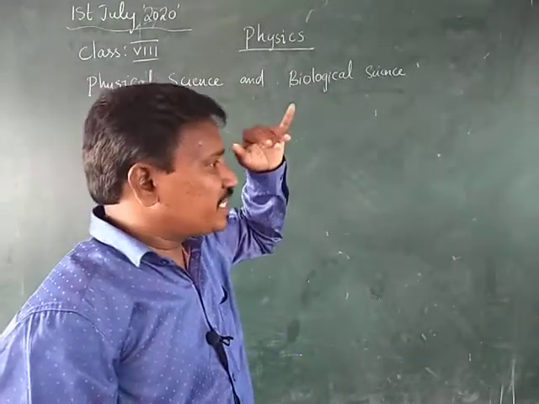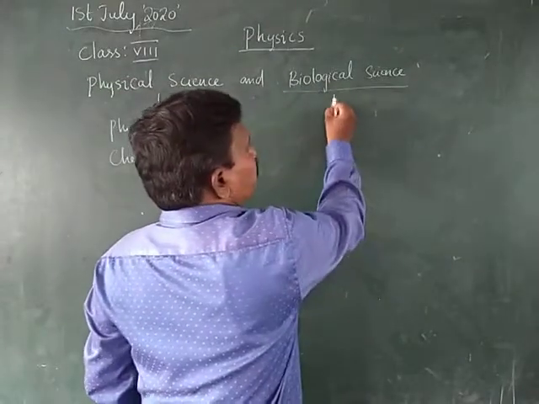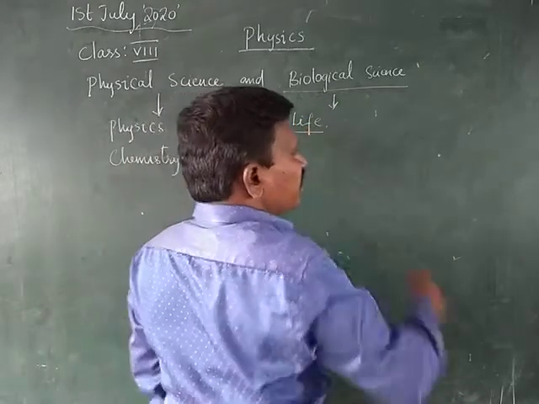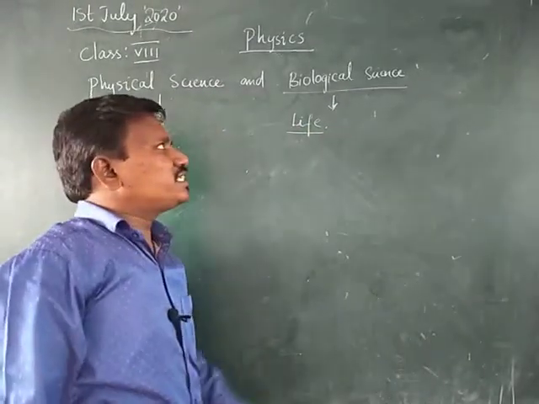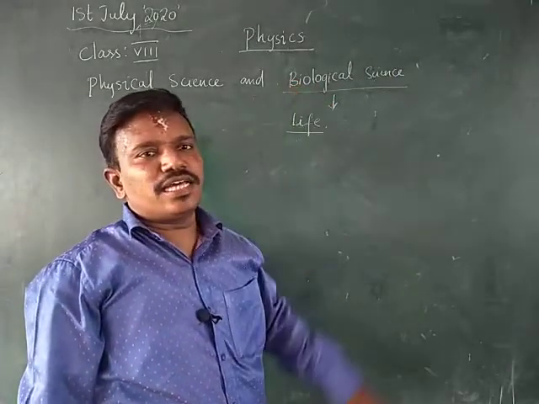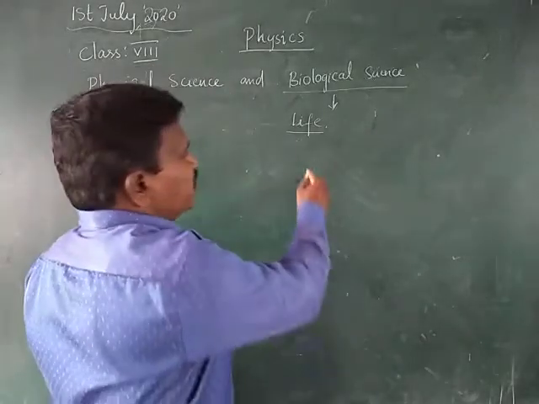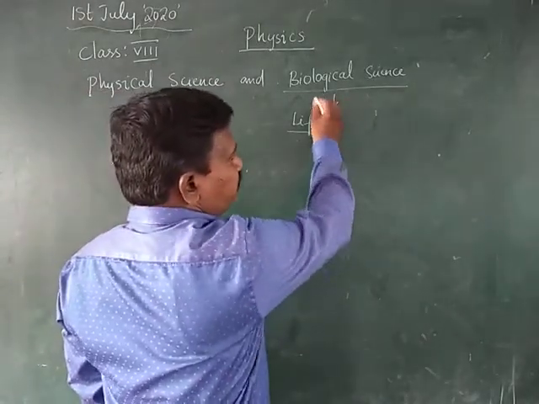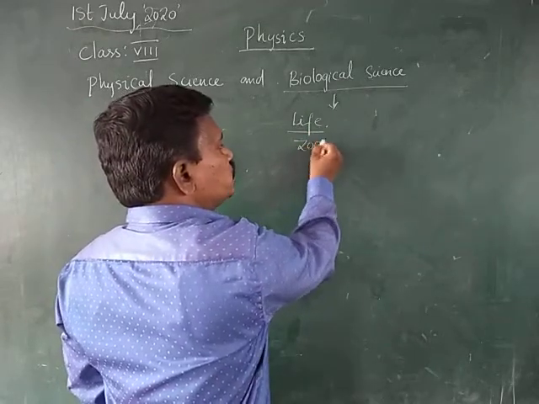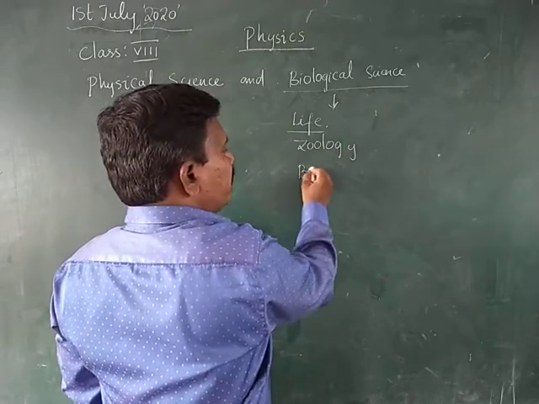Whereas the biological science is the science in which bio means life. Therefore, all the science which is related to life is called biological science. In this biological science, you will learn about zoology and botany.